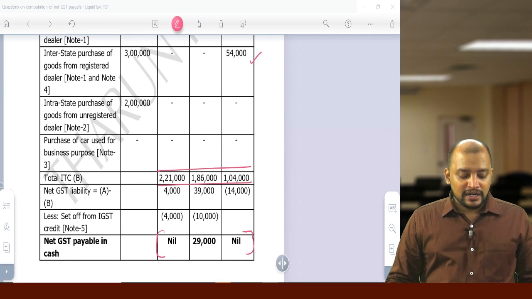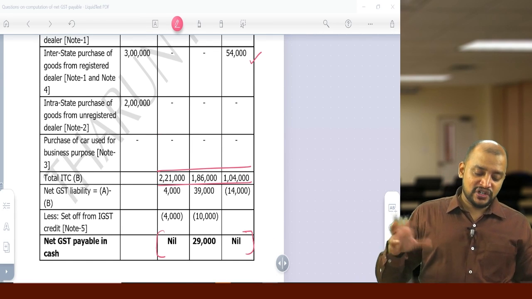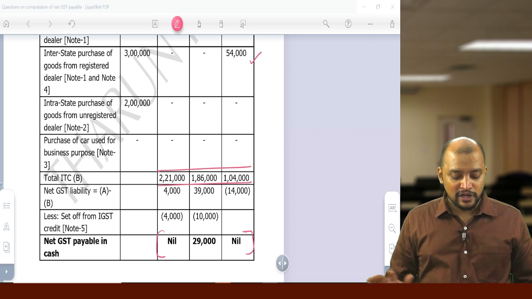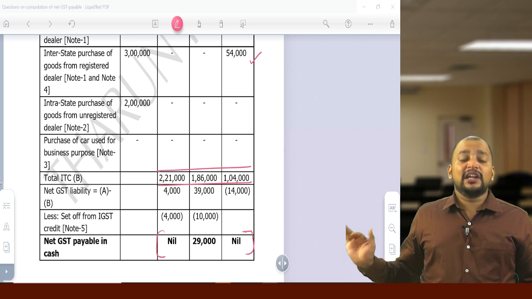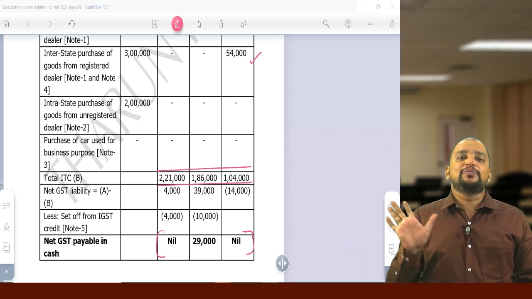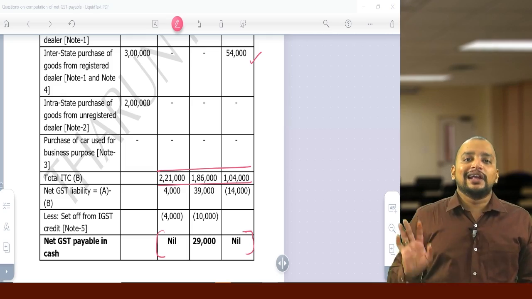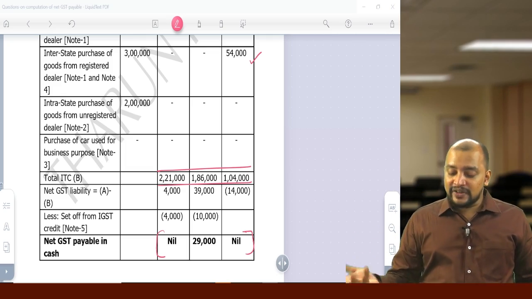So if you are confused about which credit I need to use first, I don't know, sir, all these things: total liability minus total input tax credit, that should be the answer. So ensure that you are getting that. If you are getting that, then it will be correct.